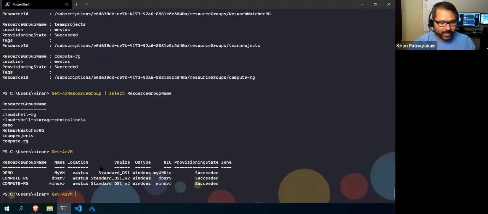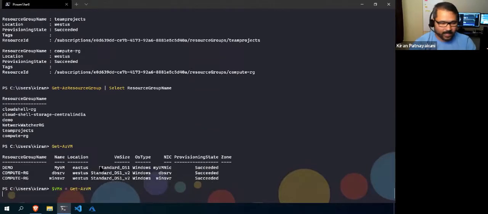To avoid that, first of all, I will take all the VMs into a variable called $VMs. Now I want to see the first VM. To see the first VM, you need to give something like this.